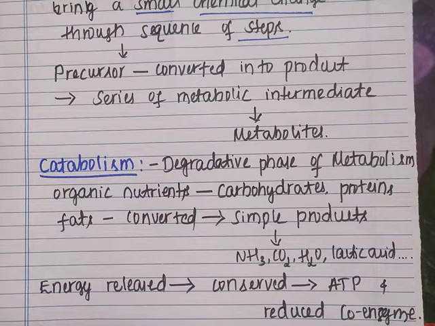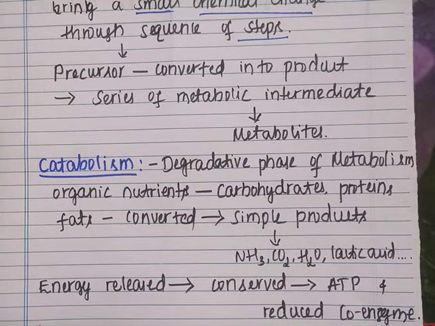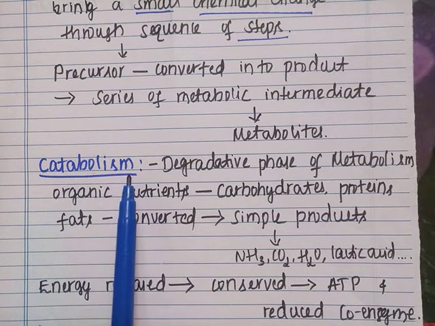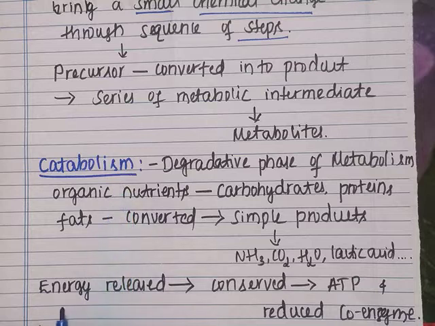When the larger molecules are converted into simple products, energy is released. That energy is conserved in the form of ATPs and reduced coenzymes. So the process of catabolism involves the release of energy.